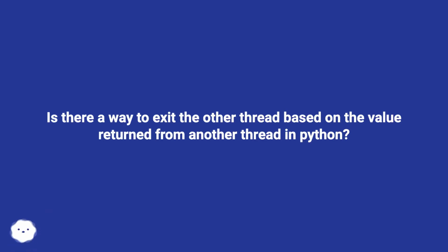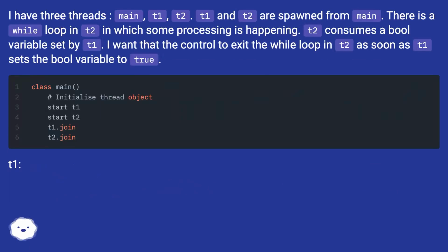Is there a way to exit the other thread based on the value returned from another thread in Python? I have 3 threads: main, T1, T2. T1 and T2 are spawned from main. There is a while loop in T2 in which some processing is happening. T2 consumes a bool variable set by T1. I want the control to exit the while loop in T2 as soon as T1 sets the bool variable to true.